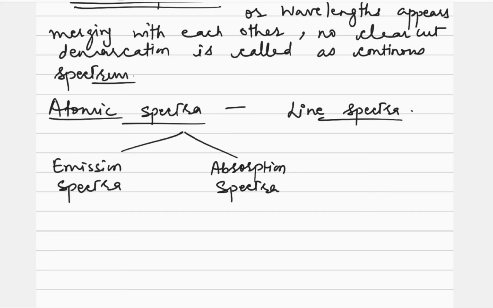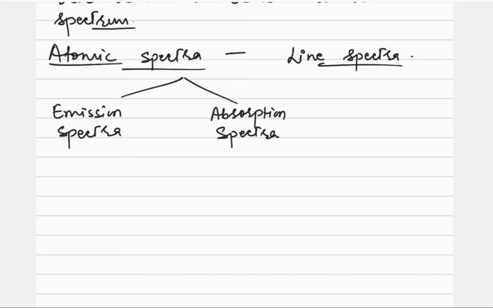Now what is emission spectra? Say for example, we have a sample of sodium salt. The sample is irradiated with certain type of energy. It may be light energy, heat energy, or electrical energy. The atoms present in the sample gain the energy, and the electrons present here get excited.